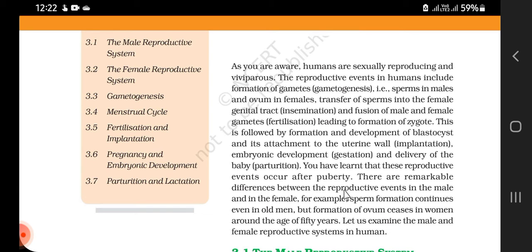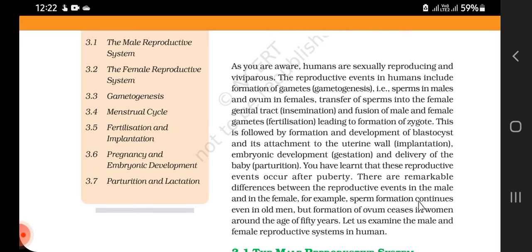There are remarkable differences between the reproductive events in males and in females. The reproductive events that take place in males and those in females are totally different.